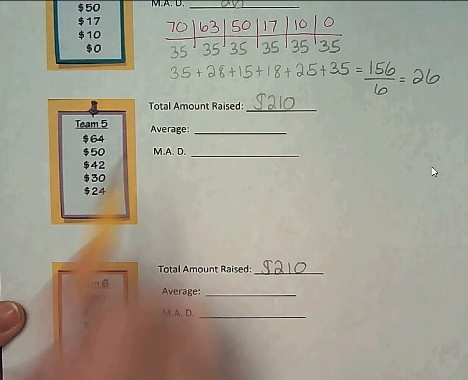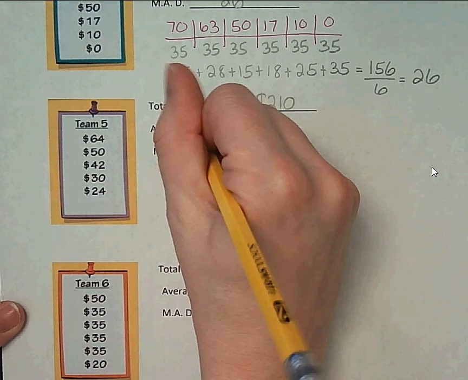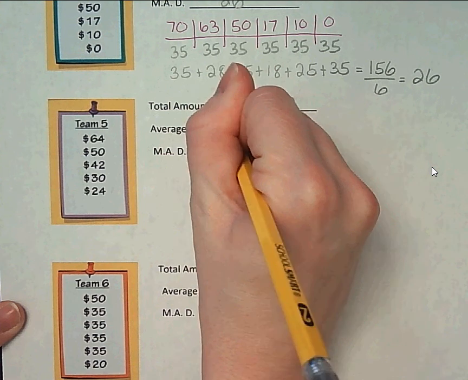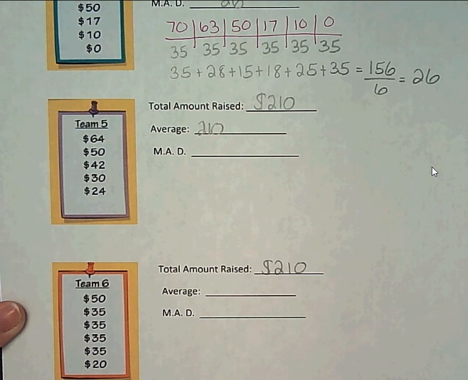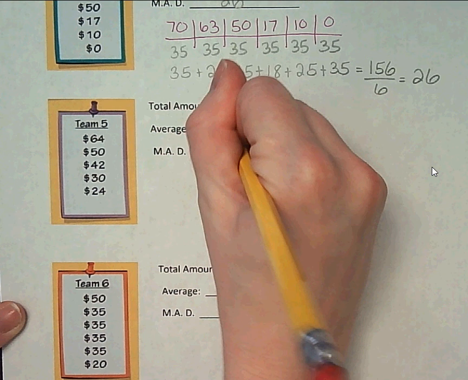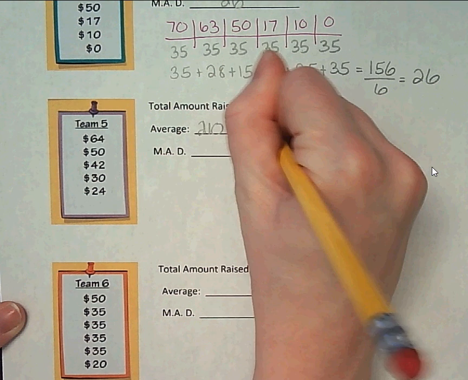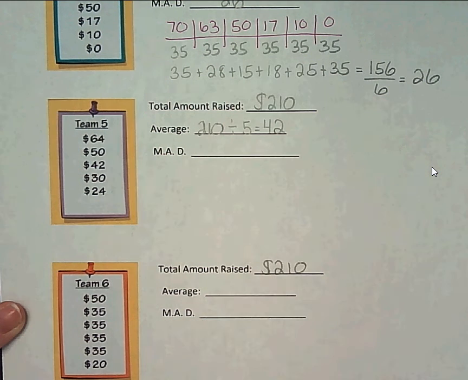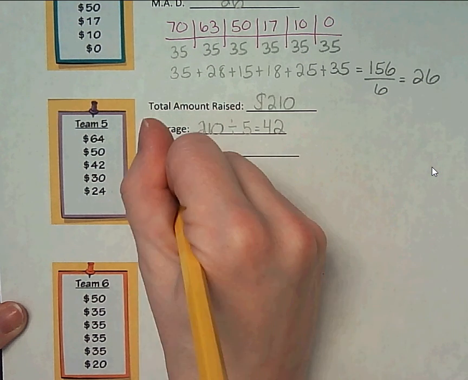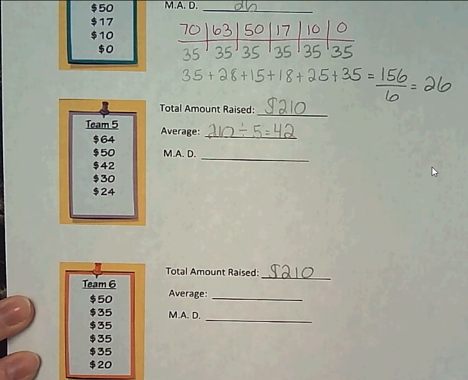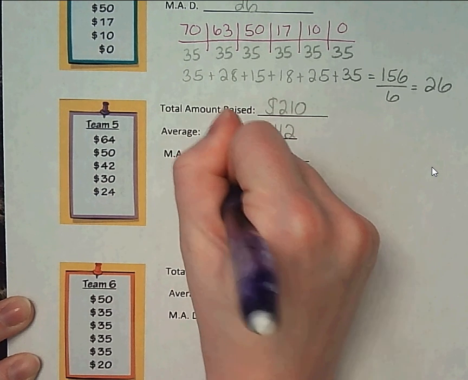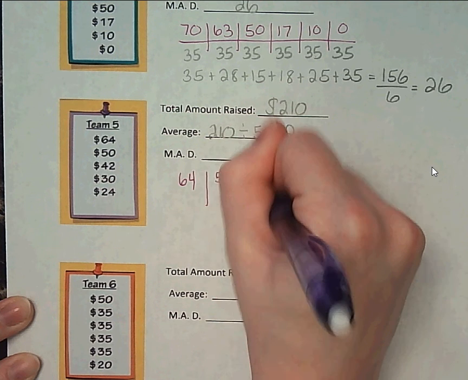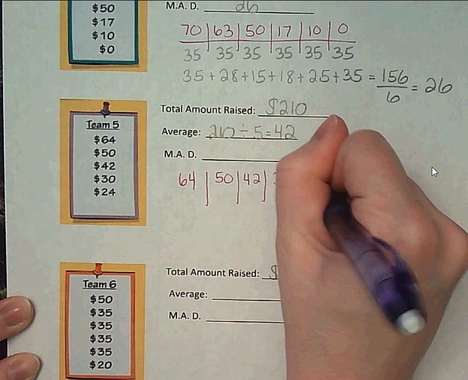Okay, so now be careful. The average for Team 5 is a little different. So they raised $210, but there's only 5 students there. So 210 divided by 5 would have an average of 42. Okay, a little different. So let's see. So we had the numbers 64, 50, 42, 30, and 24.